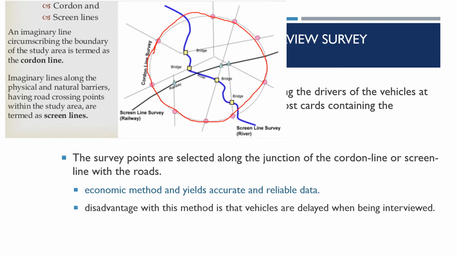Now inside the study area, if I am able to divide it through some lines, those are called screen lines. They can be imaginary lines, as you can see, along physical or natural barriers like rivers or railways. These are called screen lines. So whenever a road meets such screen lines or cordon lines, those points can be selected as the survey points, and you can execute the survey over there. So that's how we generally select the survey points. Now, if we compare this method with others, we can see it's an economic method.